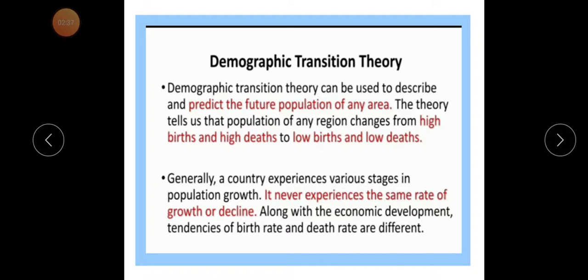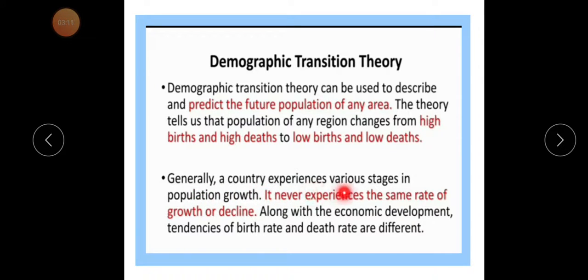For example, in our India before independence, the birth rate and death rate were both extremely high and about the same in quantity. That's why population growth was also limited. So at the first stage there are high birth rate and high death rate, but at the last stage there are low birth and low death rates.